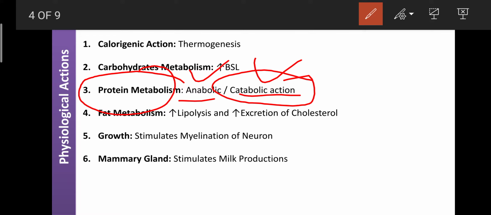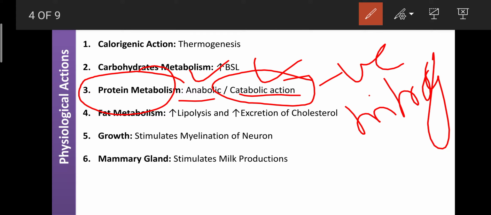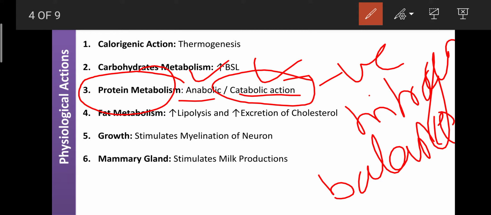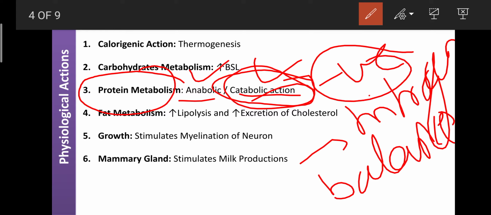The catabolic action is caused by the negative nitrogen balance. T3 can cause a negative nitrogen balance. It means it can enhance the excretion of nitrogen through the kidney. Due to that lack of nitrogen in the blood, the protein cannot be synthesized. That action is known as the catabolic action. T3 can decrease the synthesis of protein by causing a negative nitrogen balance, by enhancing the excretion of nitrogen through the urine or through the kidney.